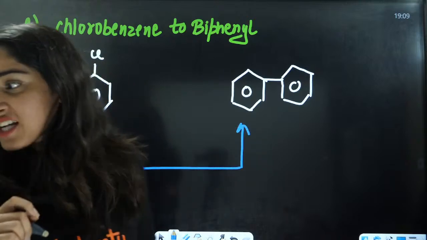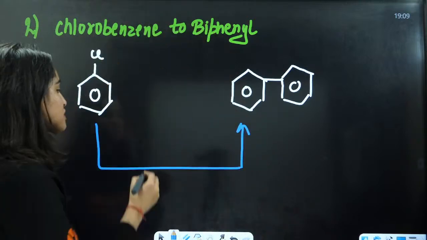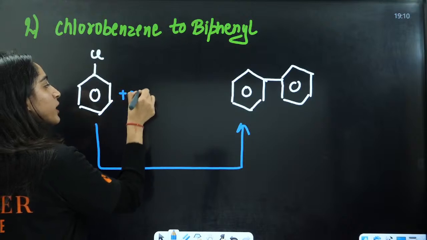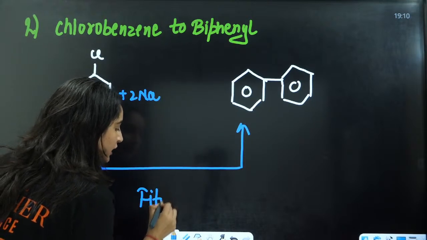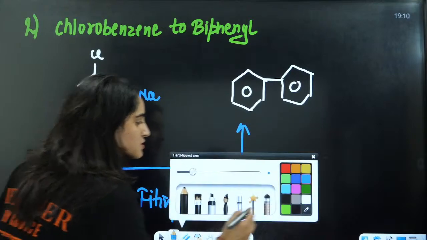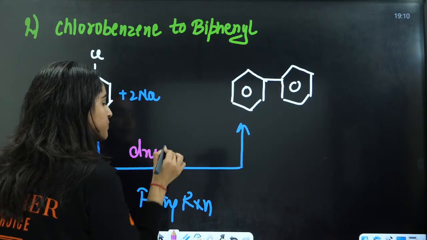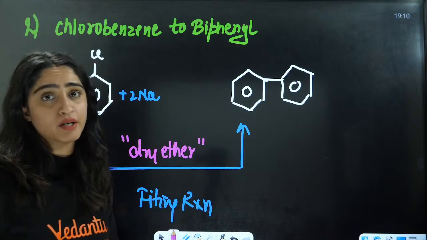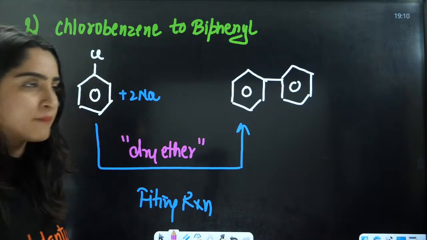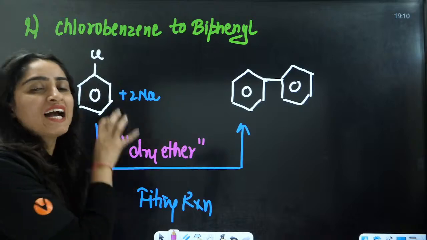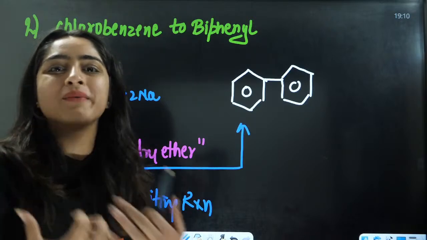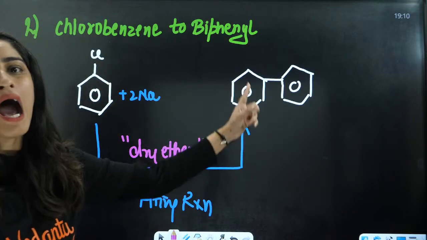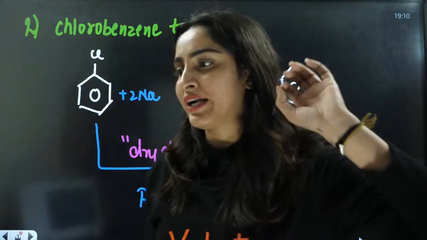So we are going to do what here? This is the Fittig reaction, very nice, very good. Fittig reaction, that is 2 sodium, in the presence of dry ether. Ether is for solvation, and dry ether is used because sodium is a very reactive metal that reacts with moisture. That is the reason we use dry ether. This will convert it into a biaryl. That is the Fittig reaction.